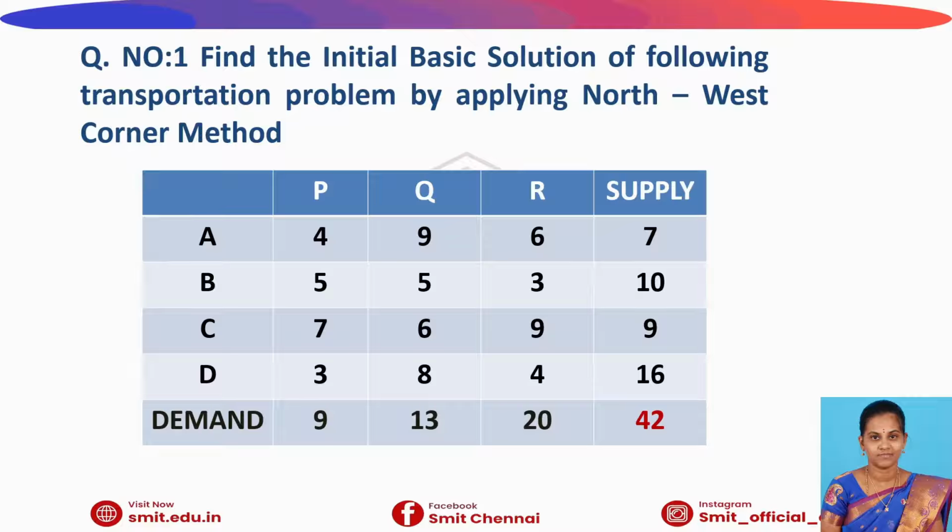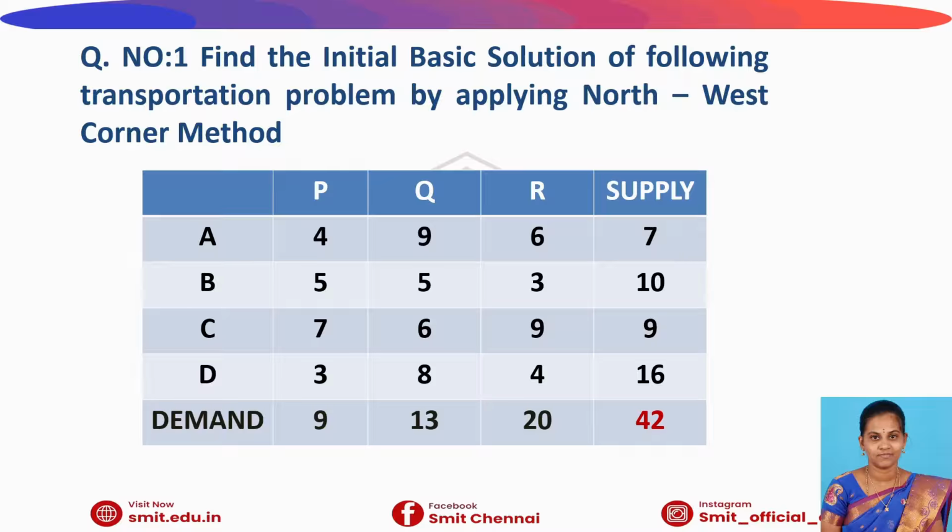through the northwest corner method. See the table, this is the transportation table. In that we have listed P, Q, R as the columns and A, B, C, D as the rows. At the end of the rows we have listed some values 7, 10, 9, 16, which is our supply, and at the end of the columns we have some values 9, 13, 20, which is our demand.